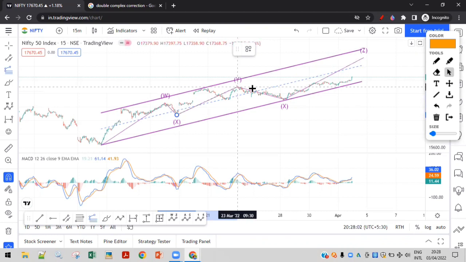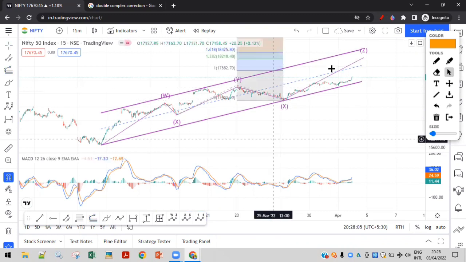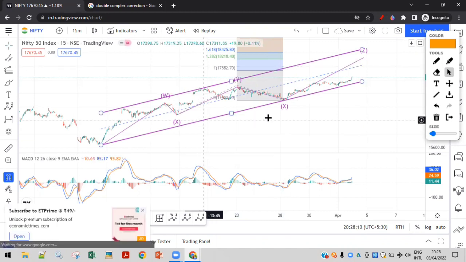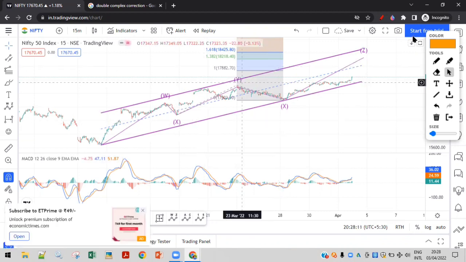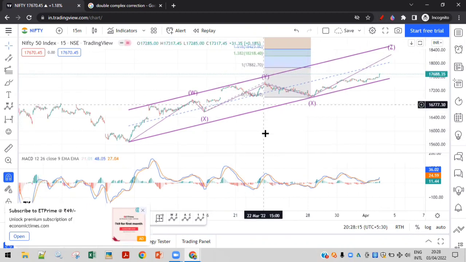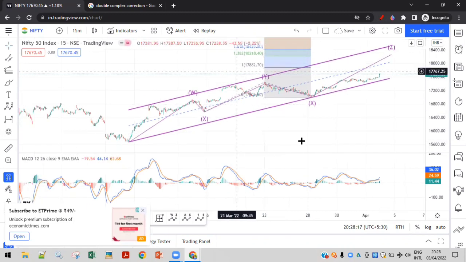So you connect XX and these points, and you get these numbers. That's what we are expecting, that Nifty will head towards 17,800 or 17,900. When you plot that, you get here, right?